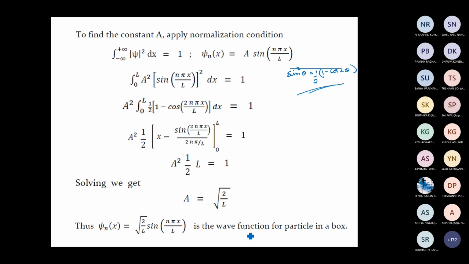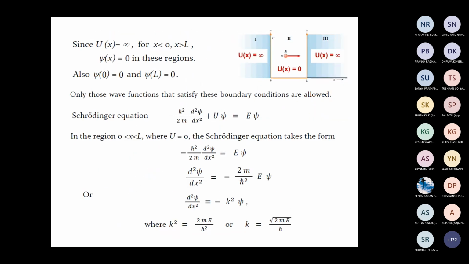Now let us see what would be the energy of the particle which is trapped inside the potential well. What is the total energy of the particle? How can you find the value of energy? Is there any way to find the total energy of the particle? Resubstituting in the Schrodinger equation? Yeah, we can resubstitute the wave function in the Schrodinger equation, but we can do one more thing.